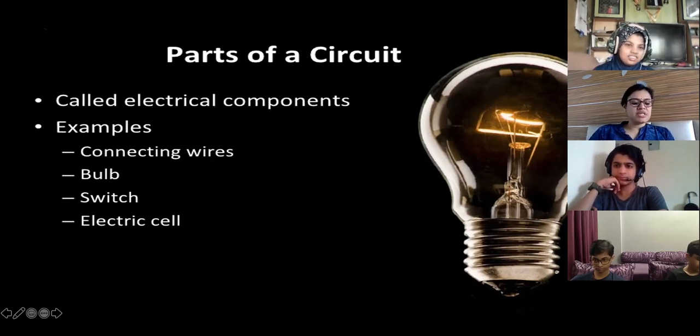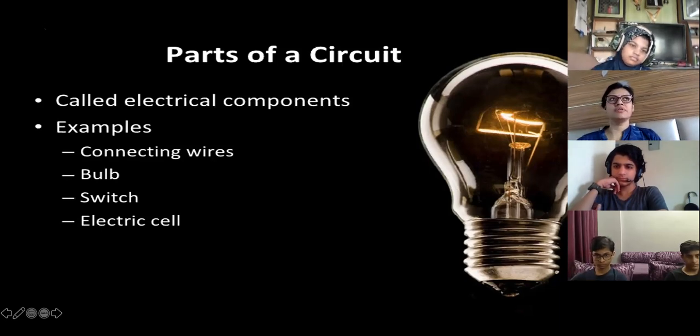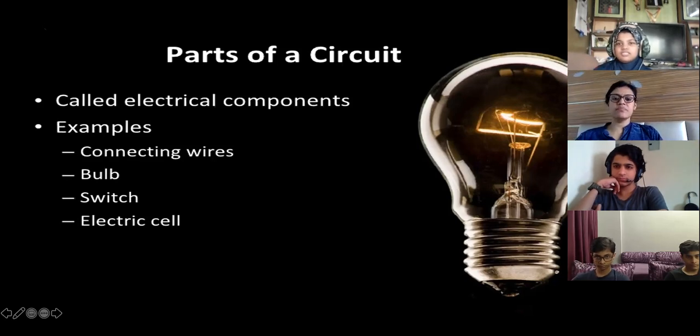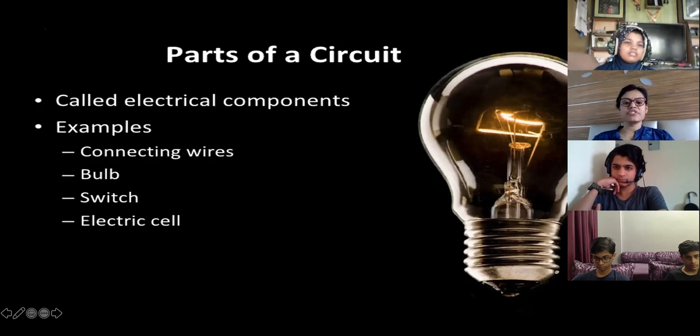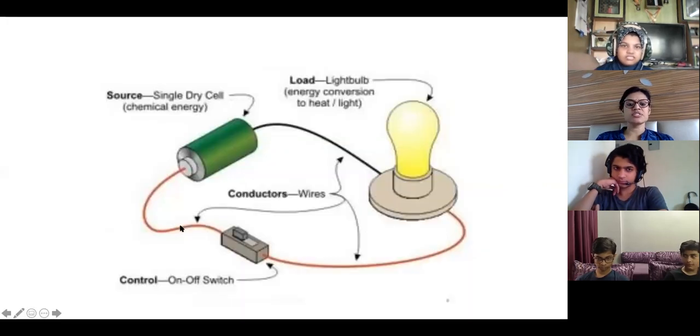See, sometimes in some devices you have silver parts in appliances also, because silver is a very good conductor of electricity. So where a small thing is required in a device, there they use silver also. Okay, so electrical components: connecting wire, bulb, switch, and electric cell you need. So we already did this. This is the circuit we did in the last class.